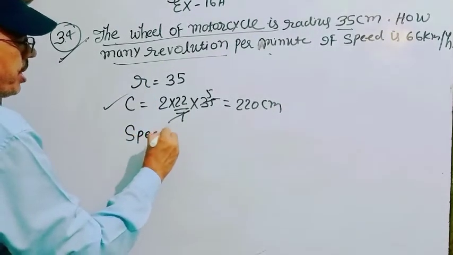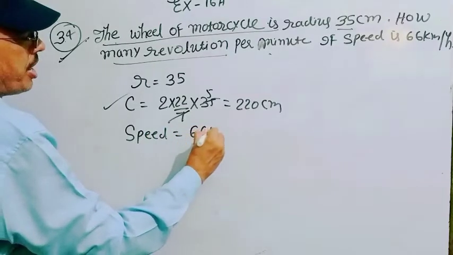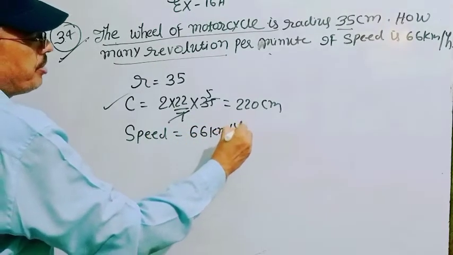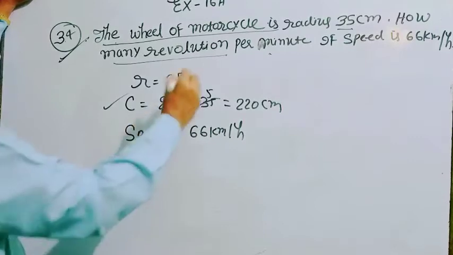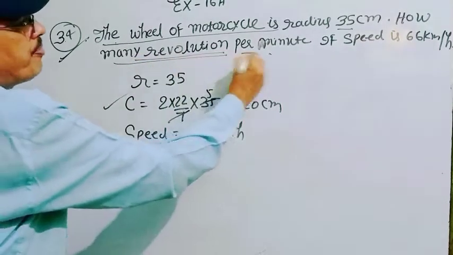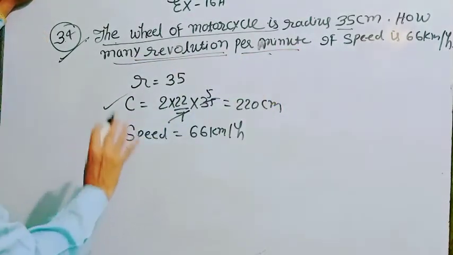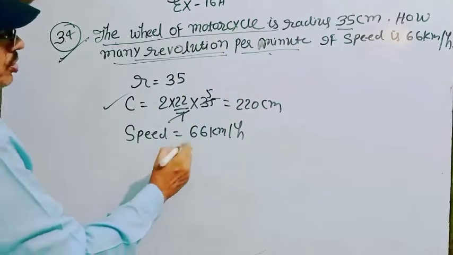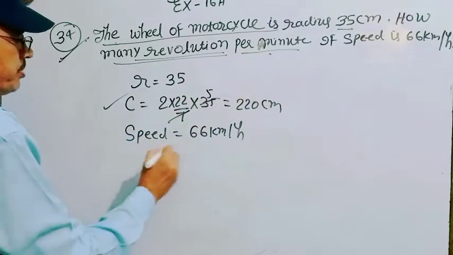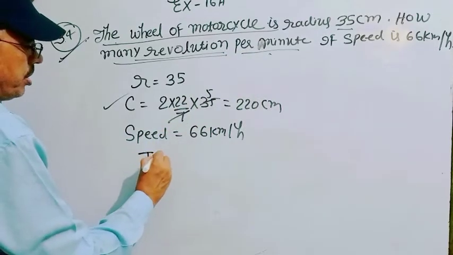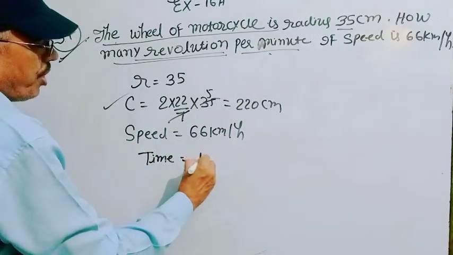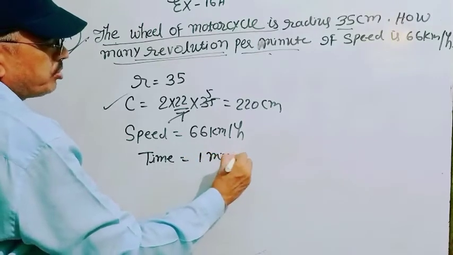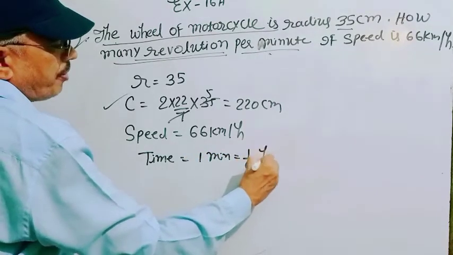Now a speed is given, 66 km per hour, and your question is how many revolutions per minute. That means what is the distance traveled by this motorcycle in 1 minute. Time is only 1 minute, and 1 minute is equal to 1 by 60 hour.